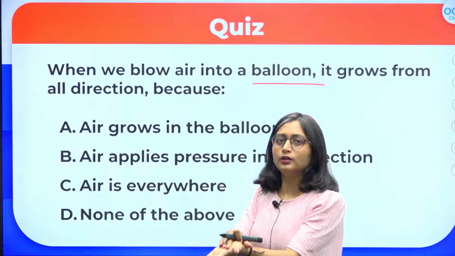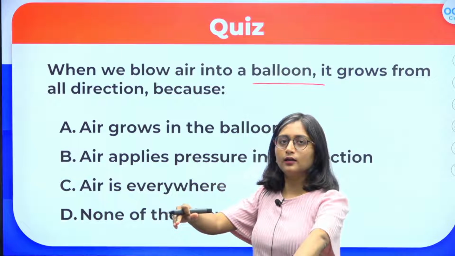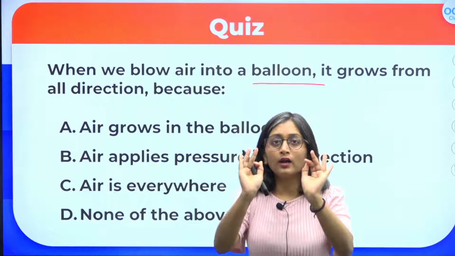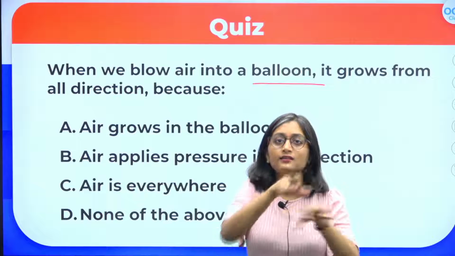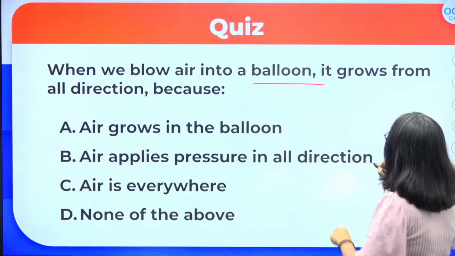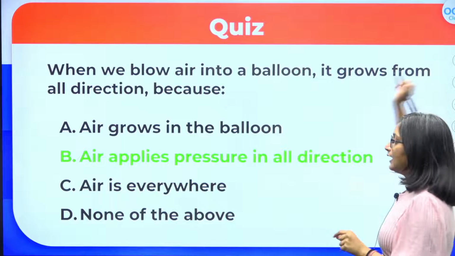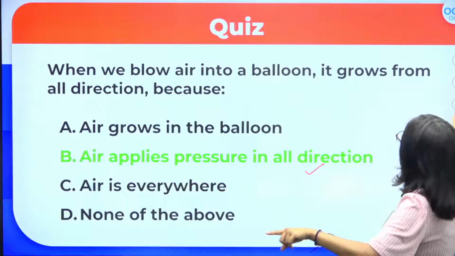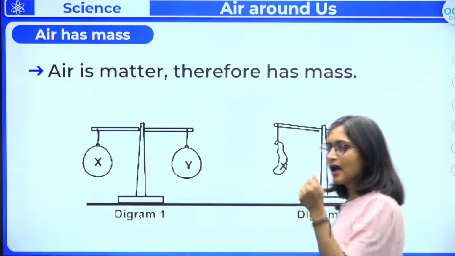Suppose I keep the balloon here and just leave it, is it going to blow up? No. When you blow air, at that time it is exerting that kind of pressure into the balloon. So in this question we can say that air applies pressure in all the directions, not only in one direction.